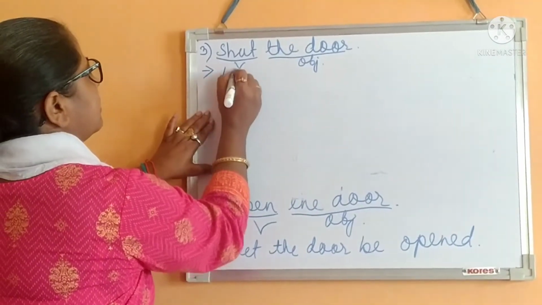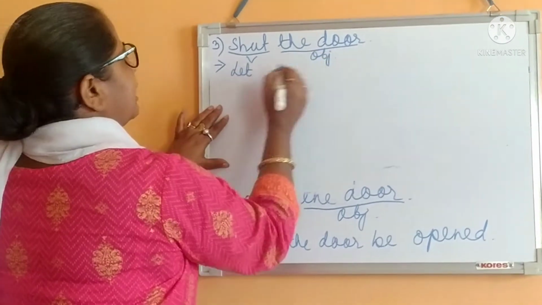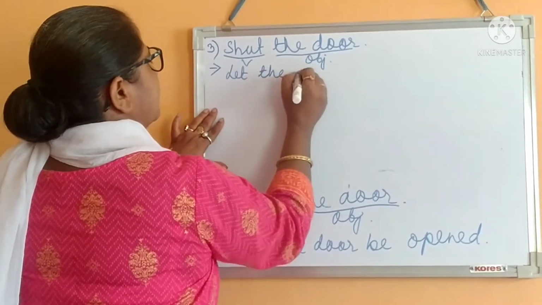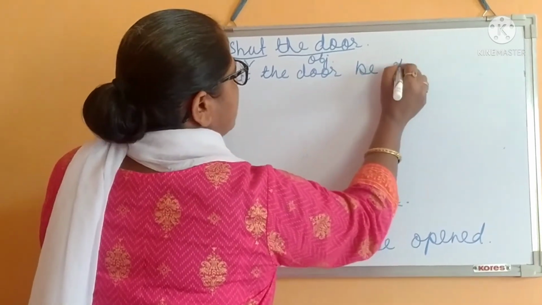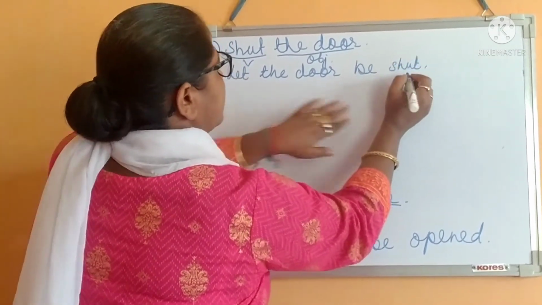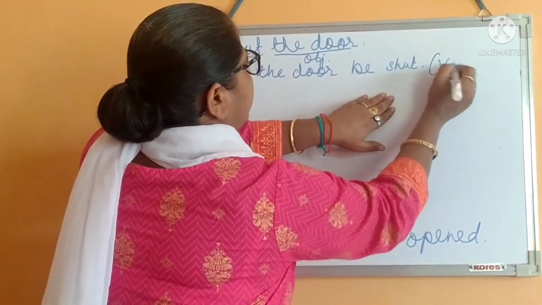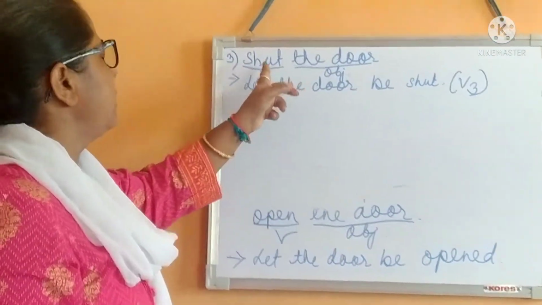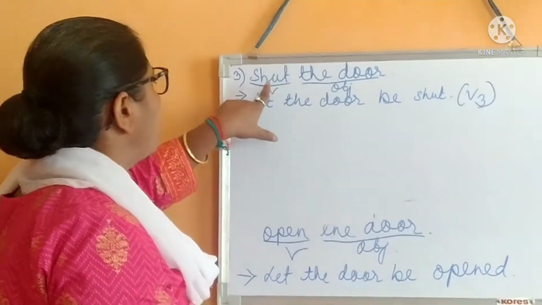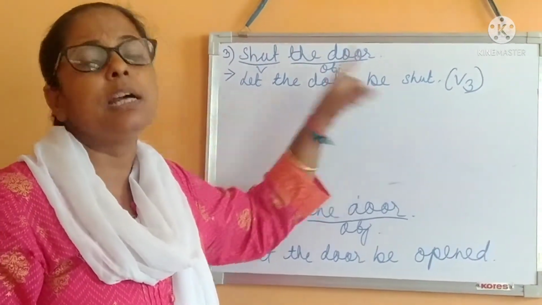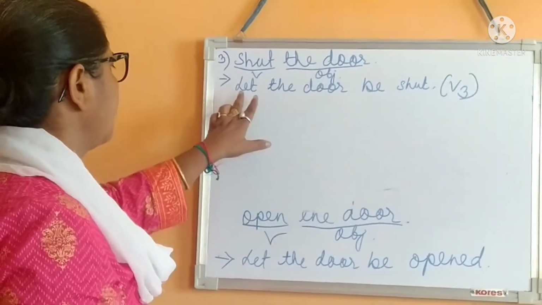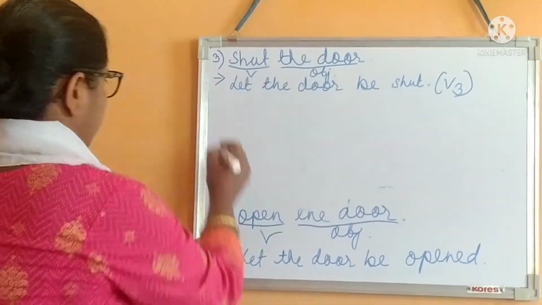So we will add here let. Let the door be shut. Shut is V3, the third form of the main verb. And what is the third form of shut? Shut, shut, shut. So let the door be shut.